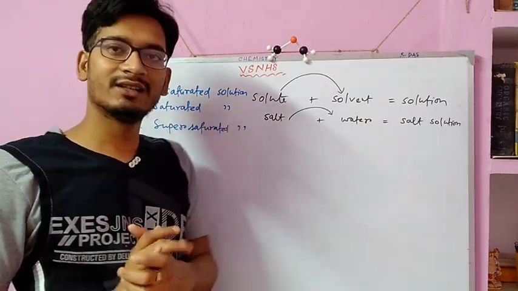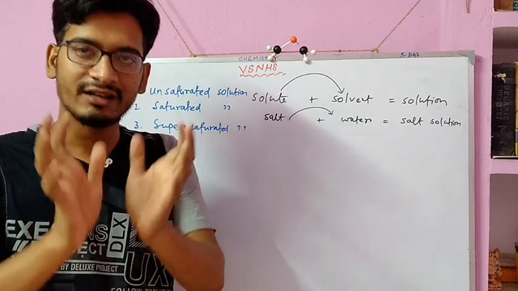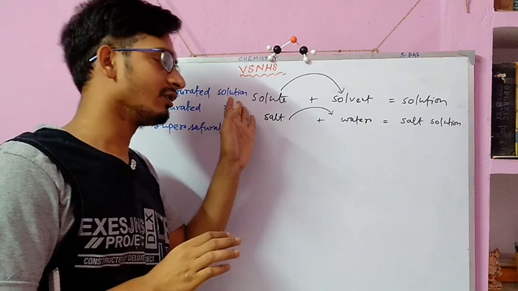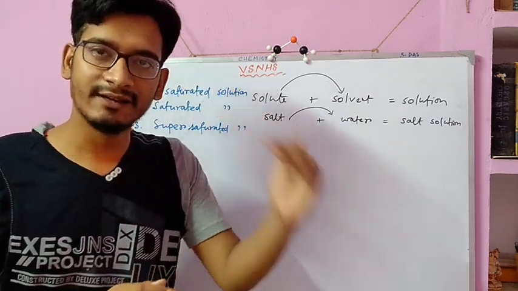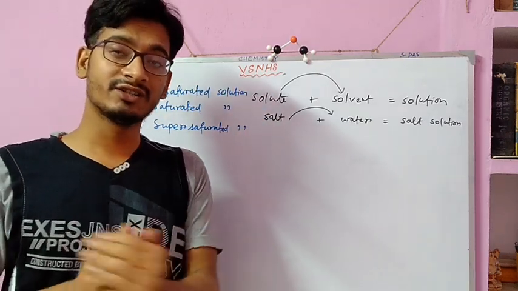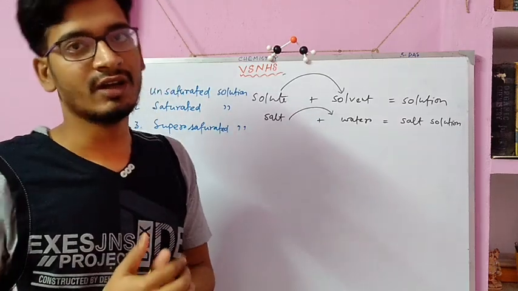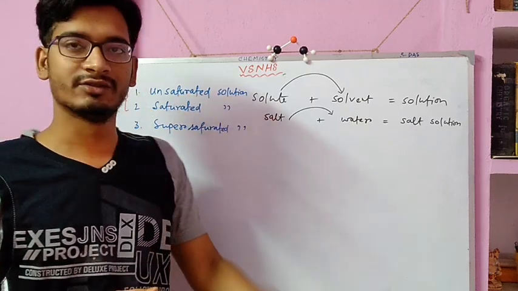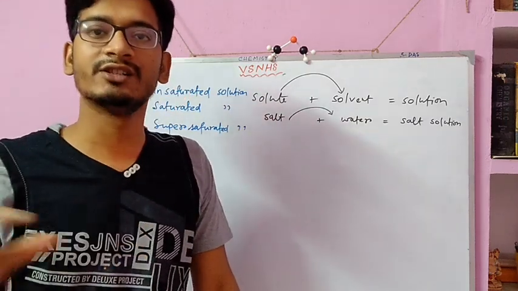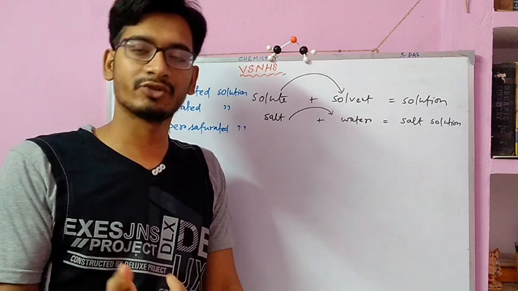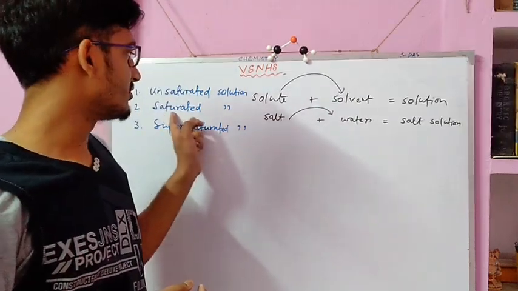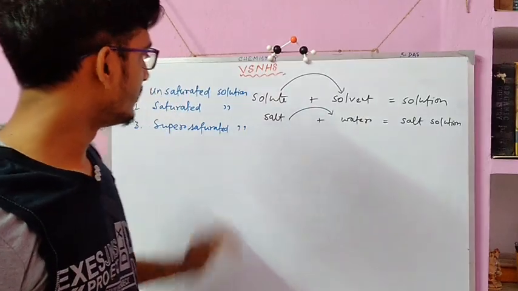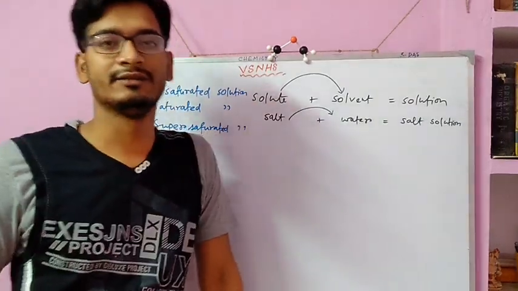That means water can dissolve only a certain amount of solute. The solution which can dissolve more solute at a particular temperature is called an unsaturated solution. And the solution which can't dissolve any more solute at a particular temperature is called a saturated solution.